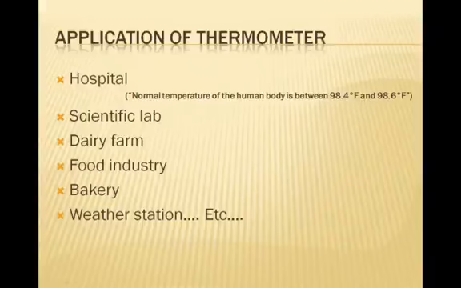Next, applications of thermometers: hospital, scientific lab, dairy farm, food industry, bakery, weather station, etc. These are all places where thermometers are used. This is the application of thermometers.